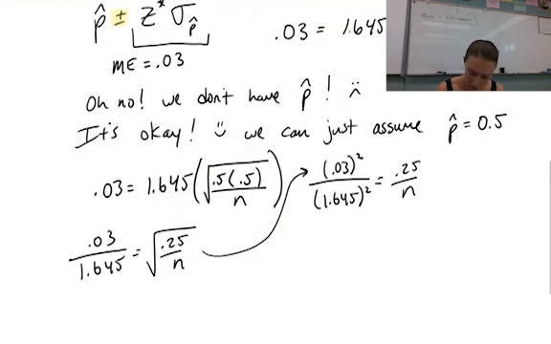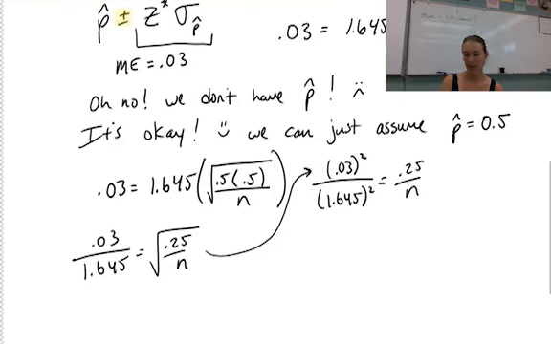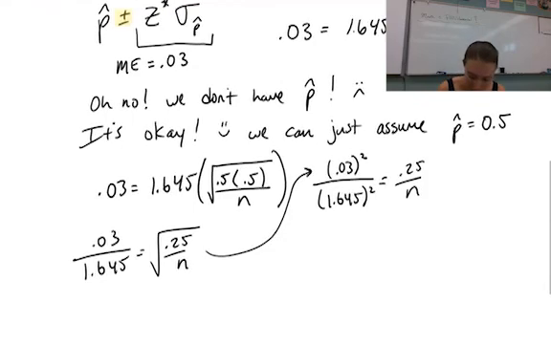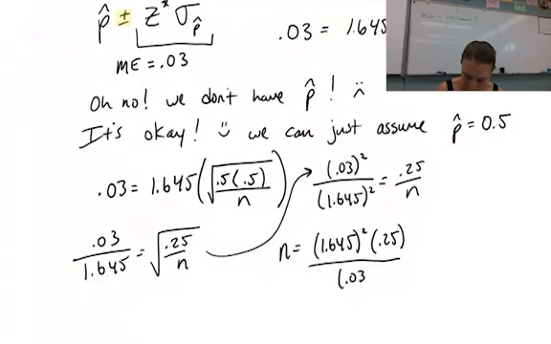Then n equals, so if I multiply both sides by n, actually, well, it's a proportion. So you can switch diagonals, cross multiply, and divide. So n ends up being 1.645 squared times 0.25, multiplying that diagonal and then dividing by our 0.03 squared, which is multiplied by n when I do my cross multiplication.